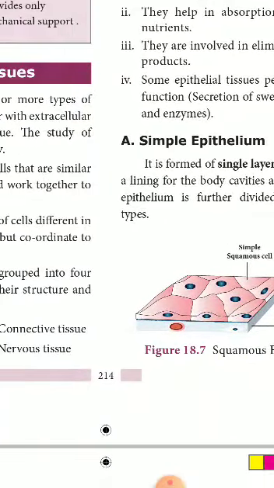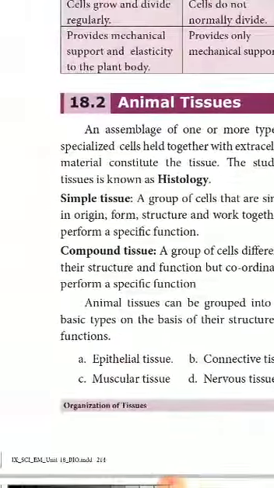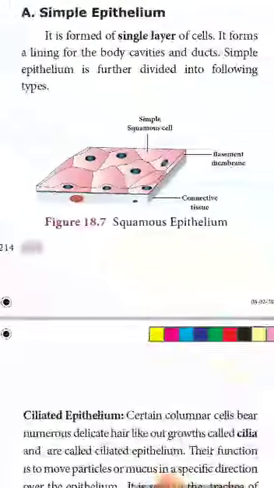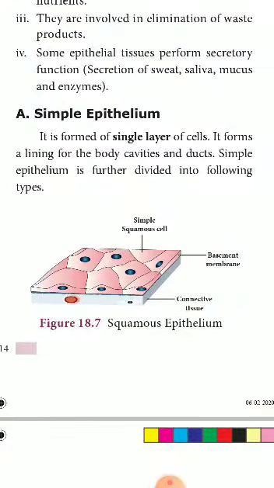Under the simple epithelium, there are squamous epithelium, cuboidal epithelium, glandular epithelium, etc., that we are going to discuss after these functions of the epithelial tissue, right? With this, I will finish this video. Next, the class will start with simple epithelial tissue, right? Okay.